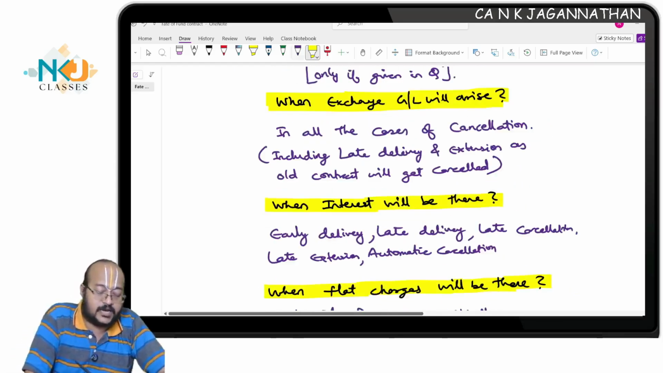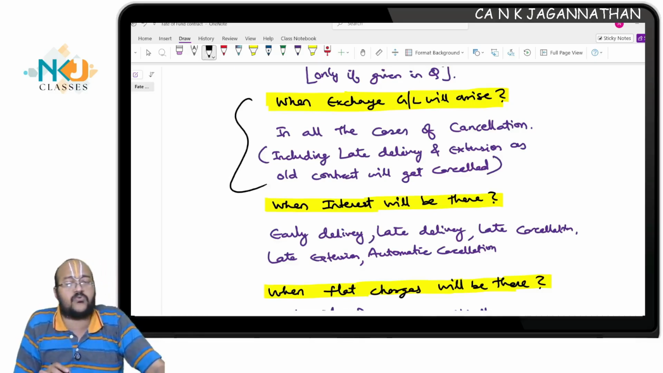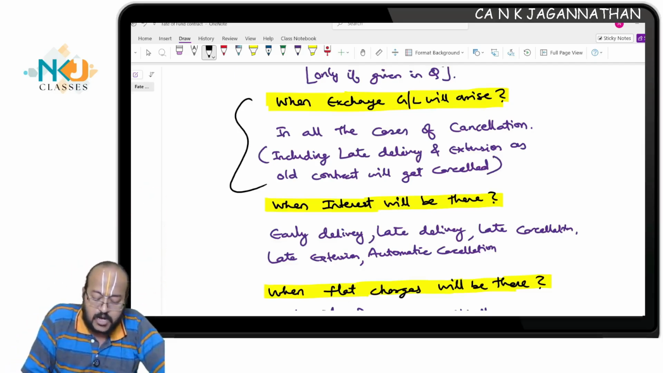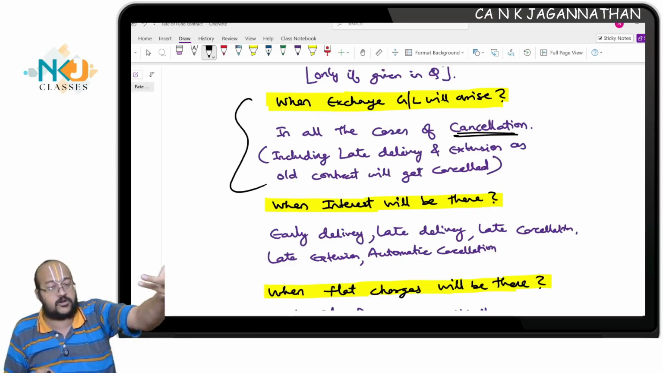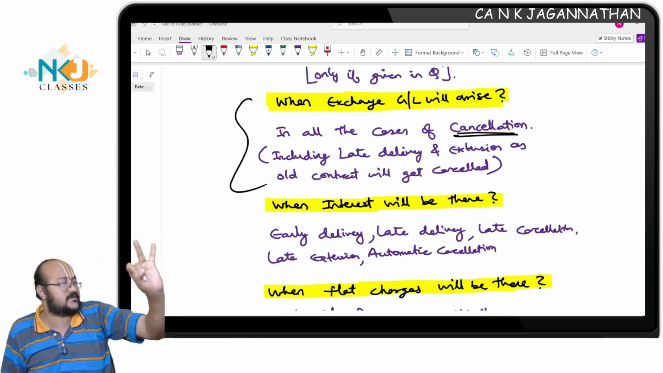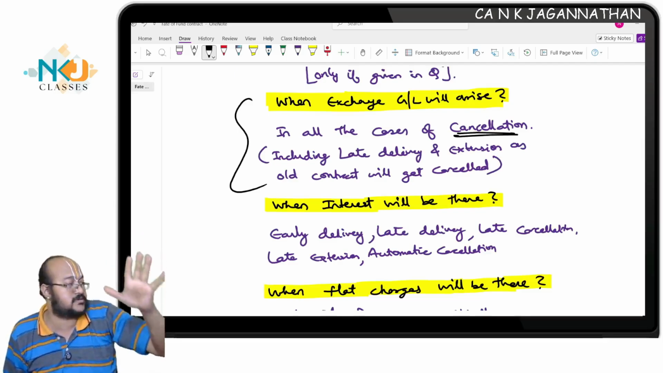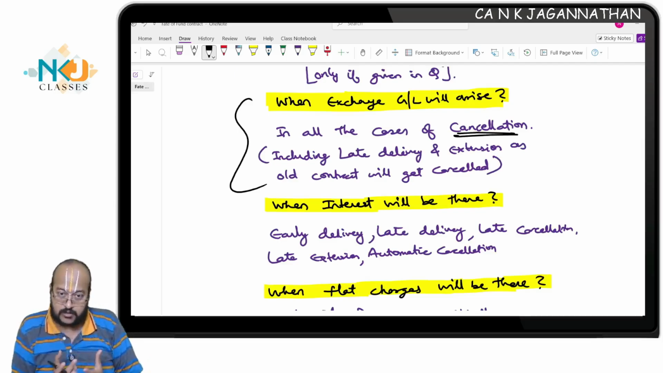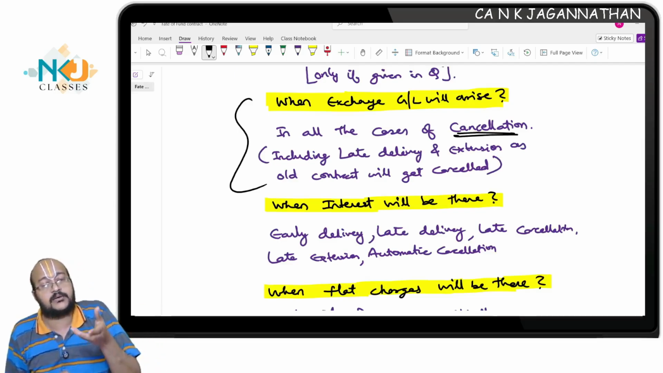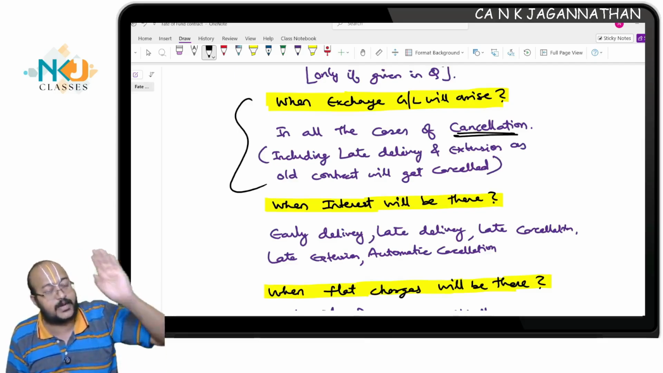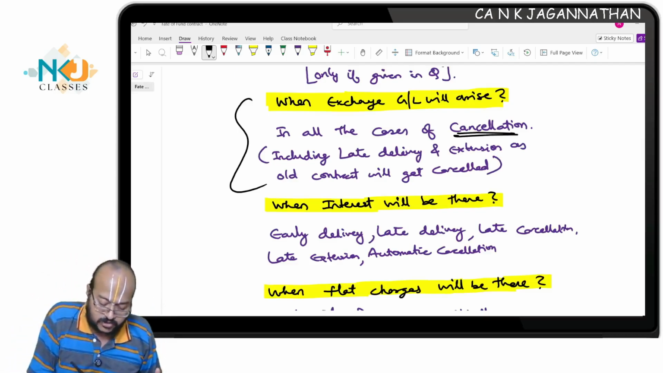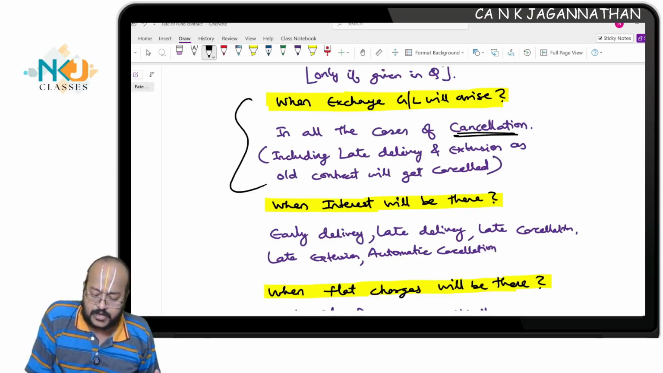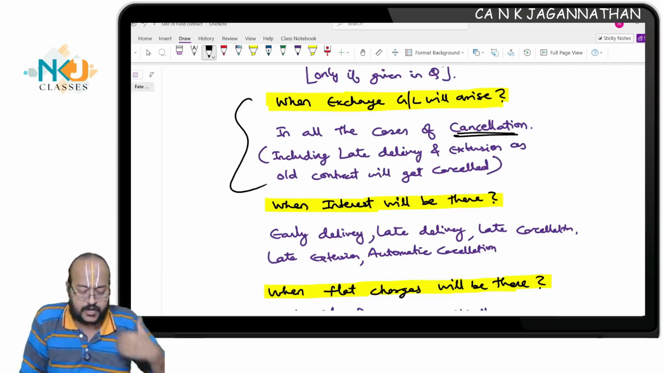Next, when will exchange gain loss arise? This is a very simple and straightforward issue. Exchange gain loss will arise only in case of cancellation. Now, it need not be only cancellation; extension also, effectively you are cancelling. Are you listening? So all the extension cases, as well as cancellation cases, as well as late delivery cases. Late delivery also, even though you are delivering the contract, effectively the cancellation will happen, then the delivery will happen at the new rate. So this is there in all the cases of cancellation, including late delivery and extension, as the old contract will get cancelled.